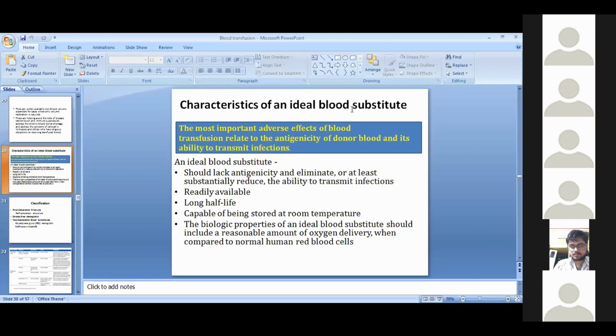An ideal blood substitute should lack antigenicity and eliminate or at least substantially reduce the ability to transmit infections. It should be readily available, it should have a long half-life, it should be capable of being stored at room temperature, and the biologic properties should include a reasonable amount of oxygen delivery when compared to normal human red blood cells.